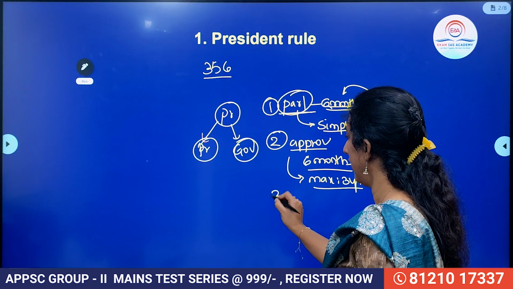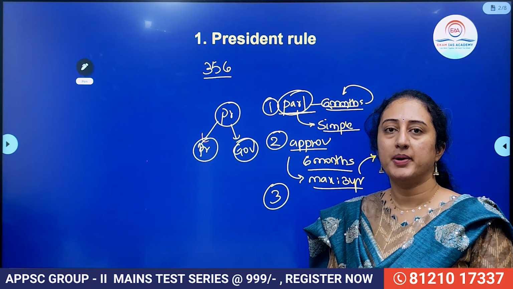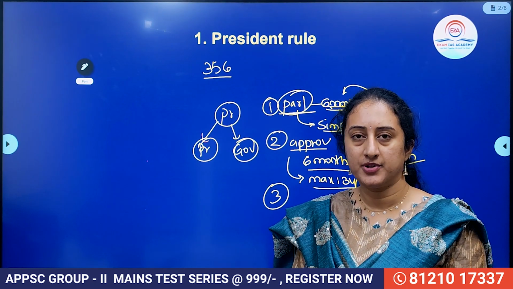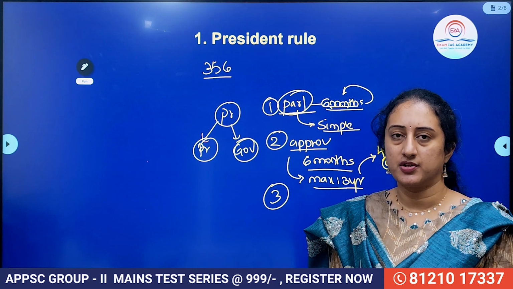Then, who can revoke? It can be revoked by the President of India. For this, there is no parliamentary approval required. So this is the procedure generally followed.